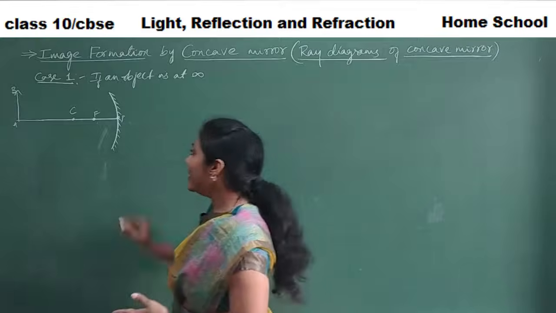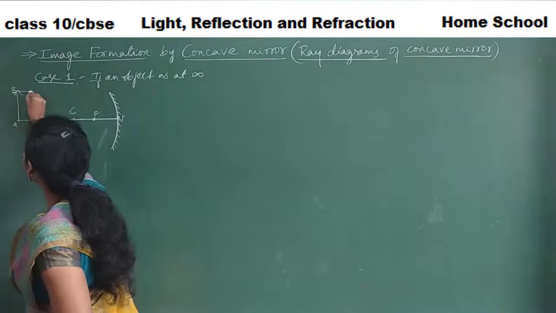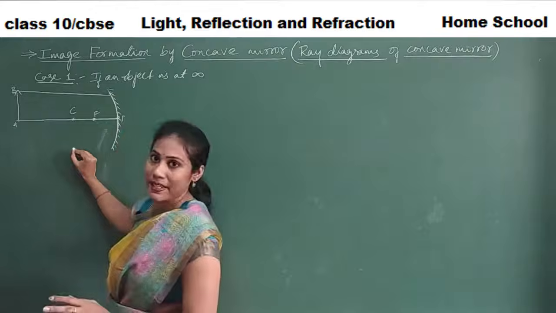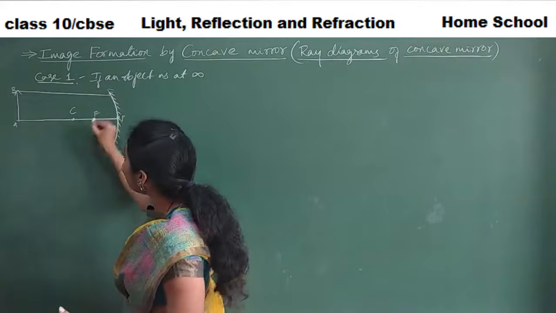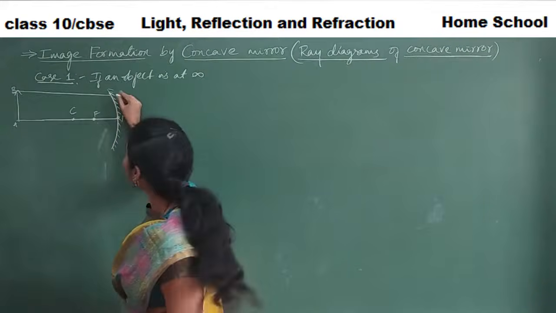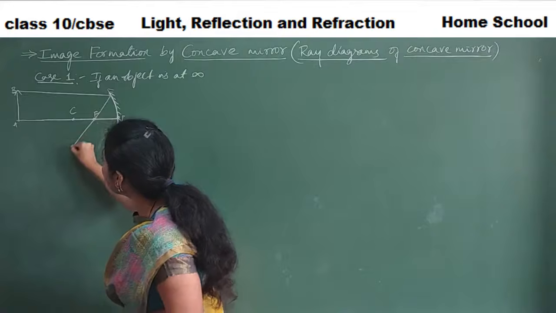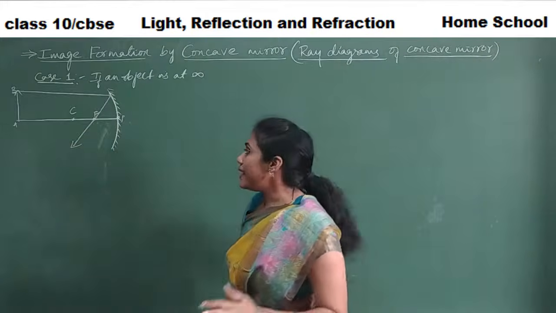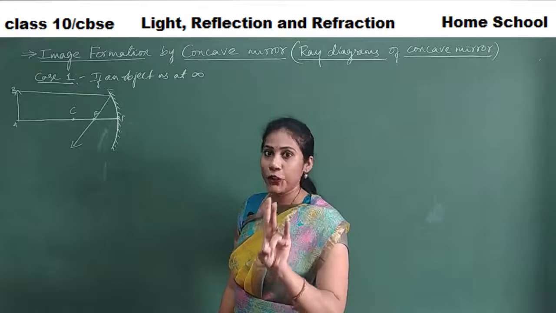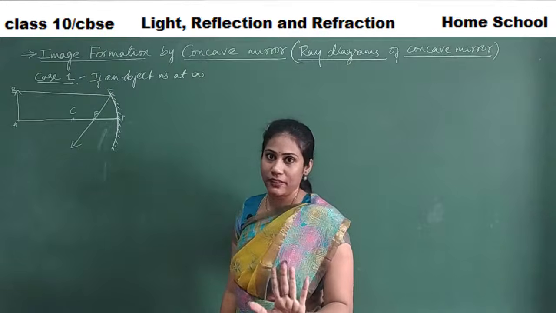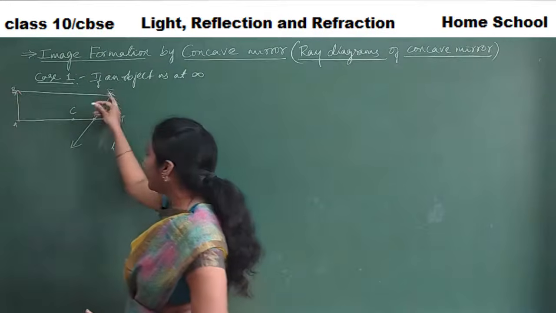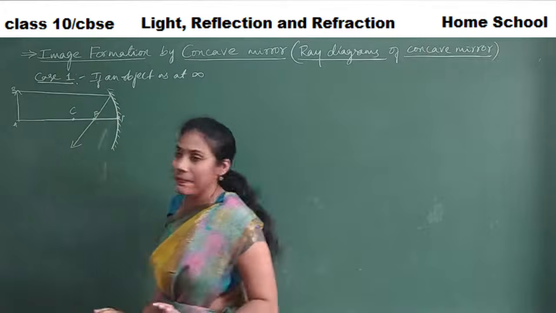So I will take an incident ray running parallel to the principal axis. How does the reflected ray pass? The reflected ray always passes through the focal point. Now I told you at least 2 incident rays you have to take. One incident ray I took this one. It went parallel to the principal axis.